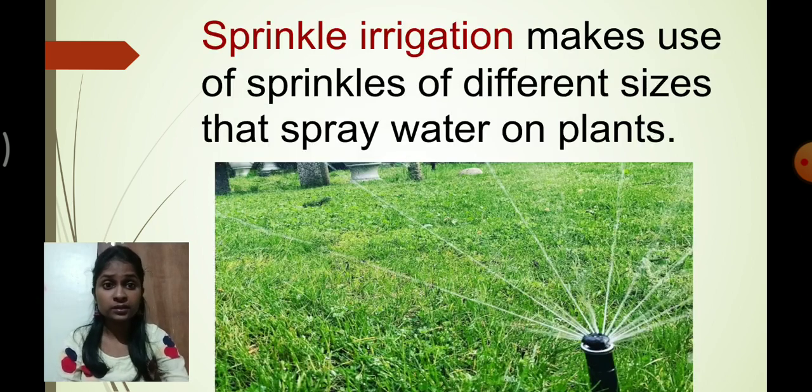And one more thing, sprinkler irrigation makes use of sprays of different sizes to water the plants. You must be thinking that sprinkler irrigation looks somewhat like a fountain. Am I right? Yes, it looks exactly like a fountain. Like a fountain, it sprays water all over the crop in the agricultural field. So these are the two methods of modern irrigation which are used by farmers in India.